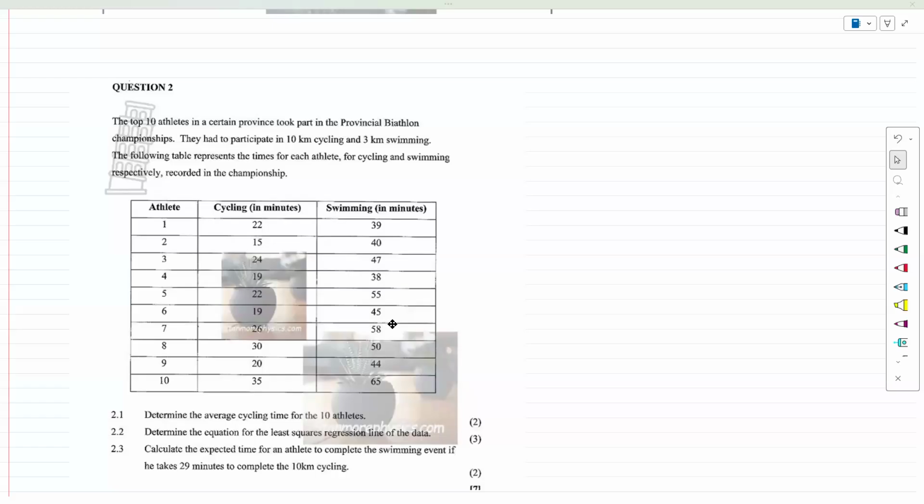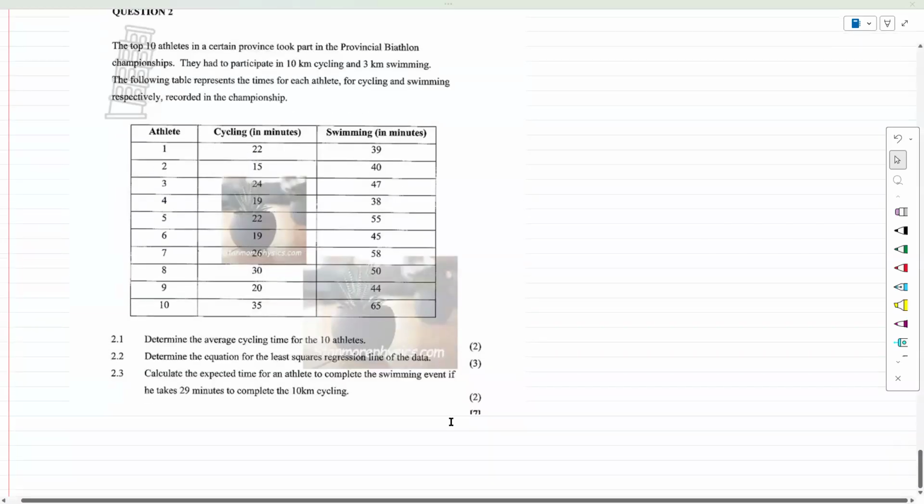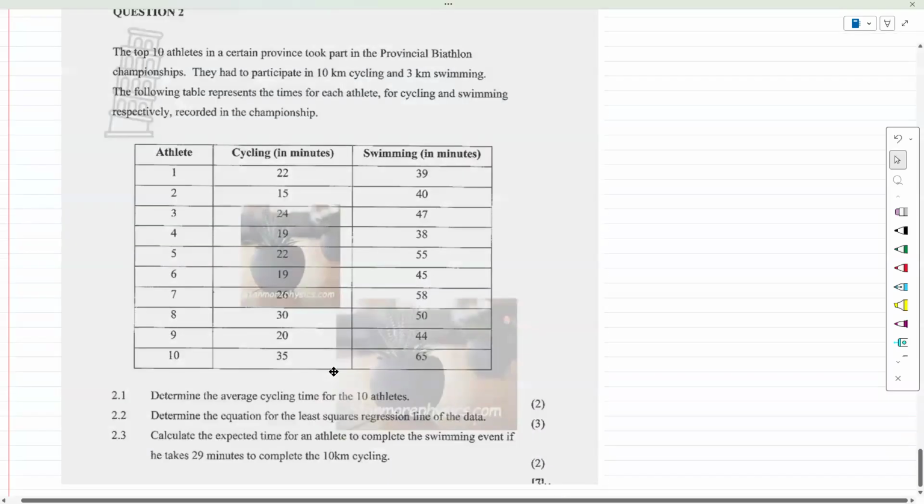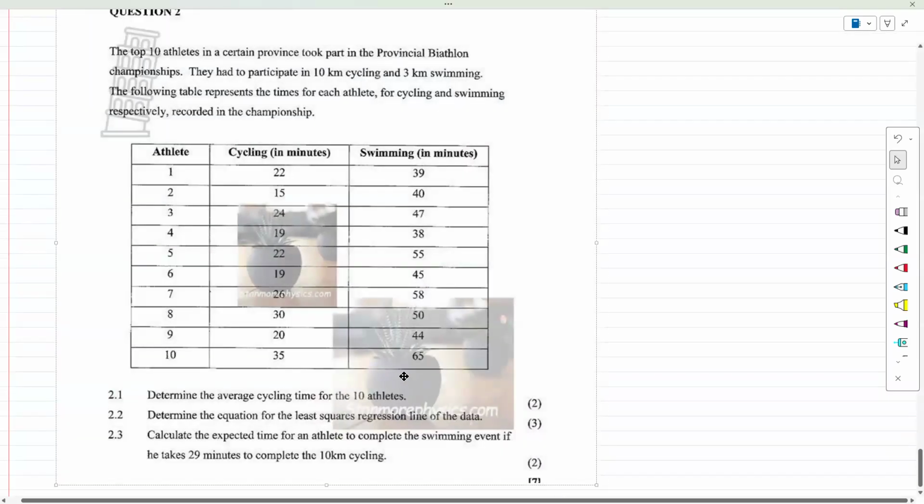Okay, guys, this is question 2 on the Limpopo paper. It's also simple as well. We can deal with this quite simply. The top 10 athletes in a certain province took part in a provincial biathlon championship. They had to participate in a 10-kilometer cycling and 3-kilometer swimming. Okay, cool. The following table represents the times each athlete for cycling and swimming, respectively, recorded in the championship.